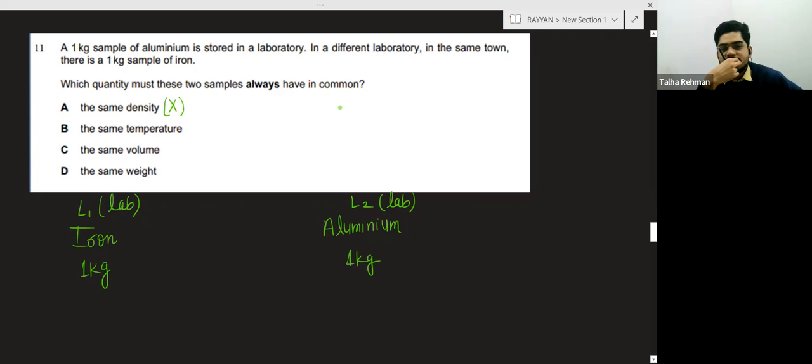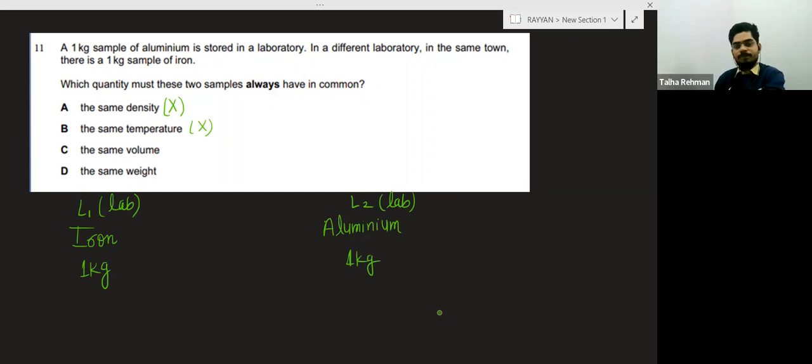Same temperature? Suppose this laboratory is somewhere in the USA, and this laboratory is somewhere in Qatar, in a Middle East country, like warm countries. So the temperature may not be the same. They are asking which thing is always the same. If lab number 1 is in America and this lab is in Qatar, there will be a temperature difference. So this option is also incorrect.